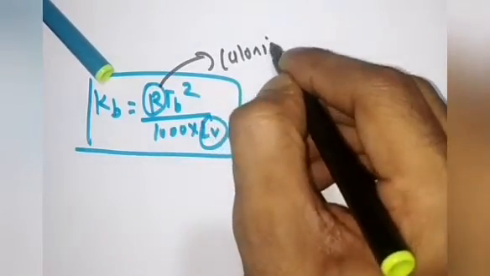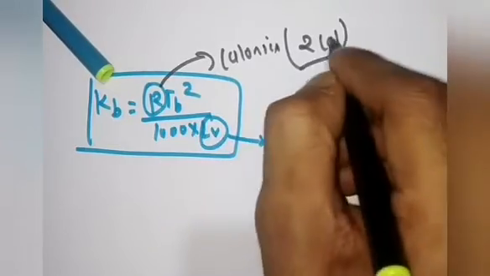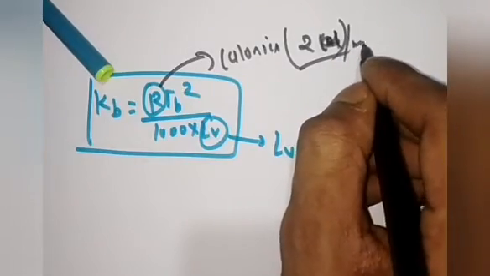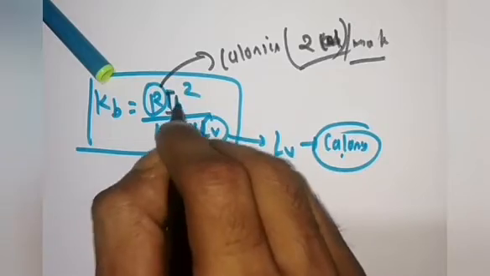Okay, the value of R in calories, R की वैल्यू कैलोरी में क्या होती है? 2 कैलोरी के आसपास होती है. 2 कैलोरी per mole per Kelvin. Okay, and TB is the boiling point of the pure solvent.